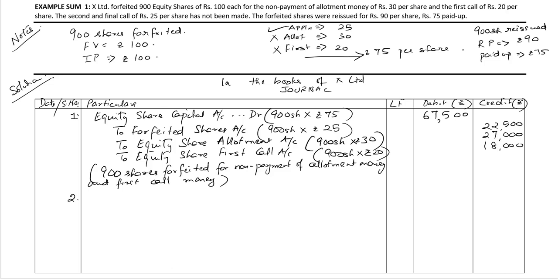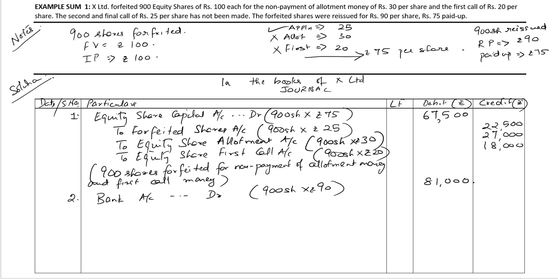The second entry is for the reissue of the shares. Bank account debit. The number of shares reissued, 900 shares multiplied by the reissue price of 90 per share, total amount 81,000 rupees.